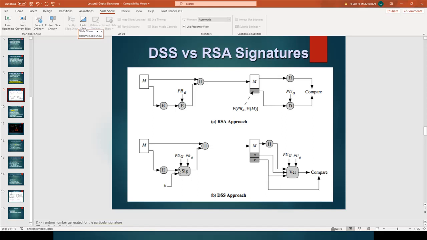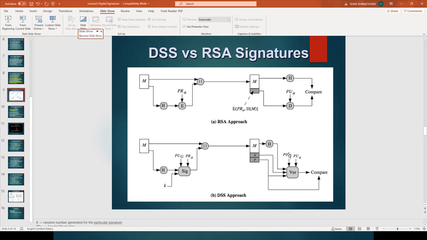To create the signature, you need the private key, the global public key, and a random value k. The signature produces the values S and R, which together represent the signature.